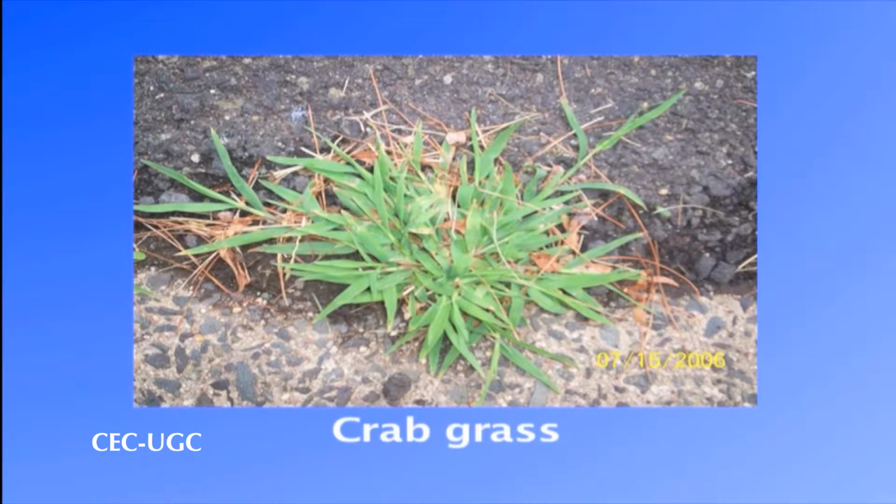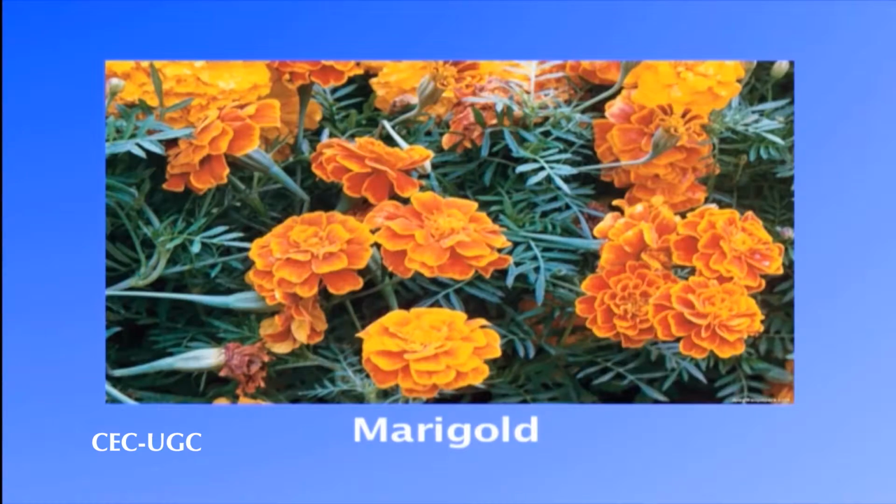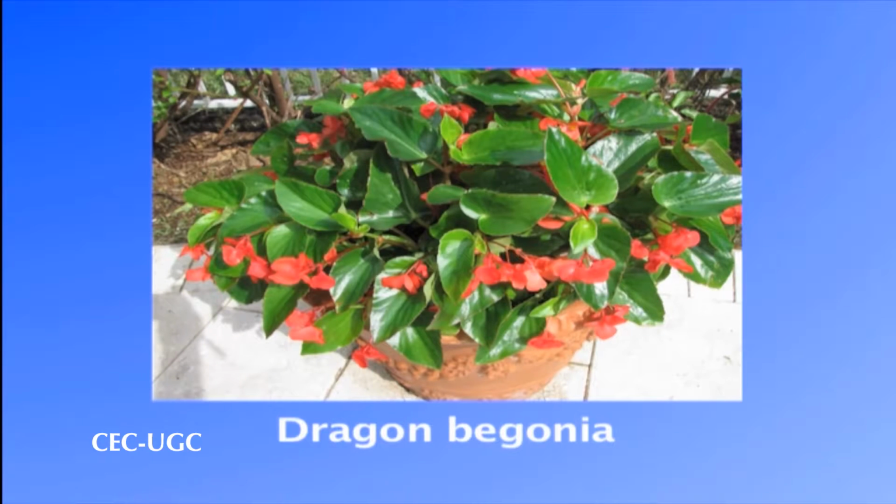The seed maturation marks the end of the life of the plant. Their growing season is from spring to autumn through summer only, thus named as summer annuals or warm season annuals. The familiar examples of summer annuals include crabgrass, marigold and dragon begonia.